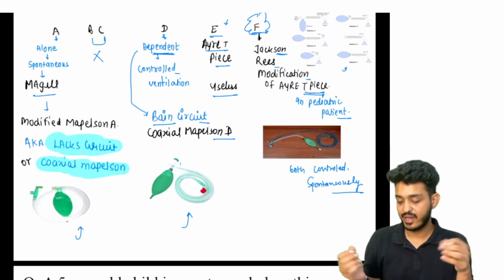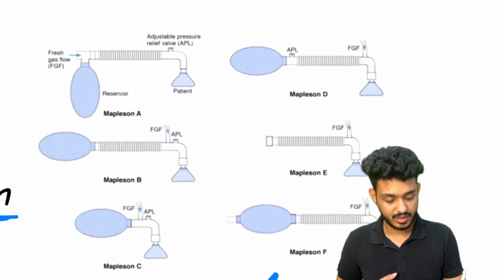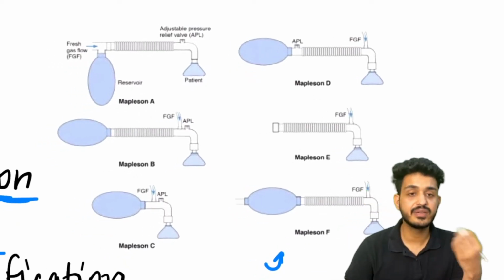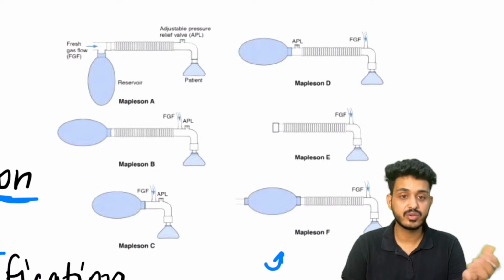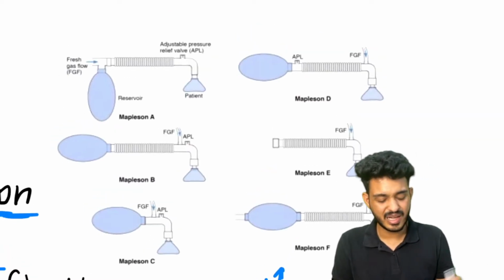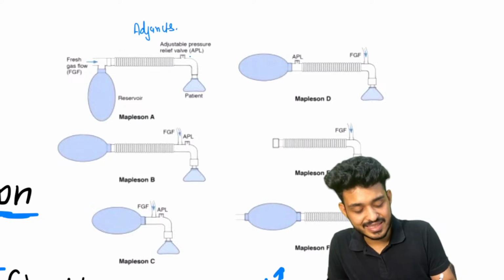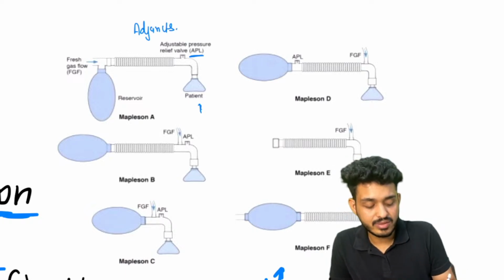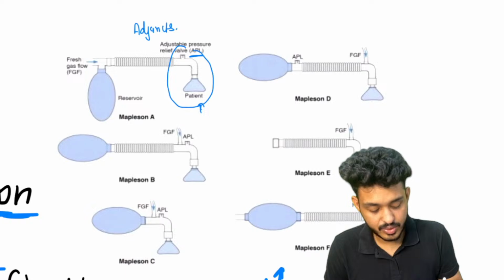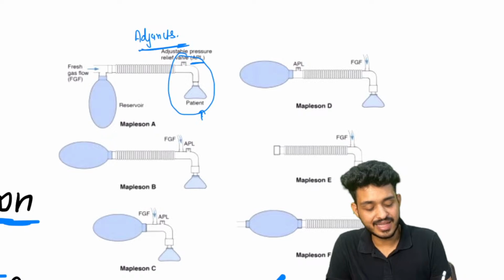how will you identify and classify them, right? This is the diagram. Let me tell you, look here. If they give you such questions, till now they have not asked such a type of question in the FMGE examination, but just look for a minute, it is very simple. Just remember adjuncts. This is your valve, and we will always talk in response to the patient's end. If both the things are together, they are adjuncts, that is Mapleson A.